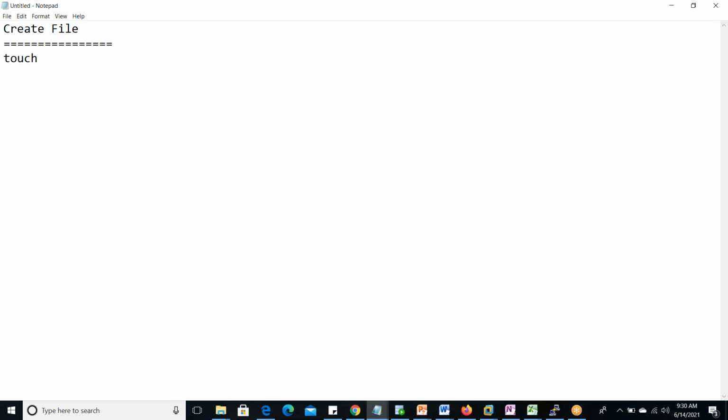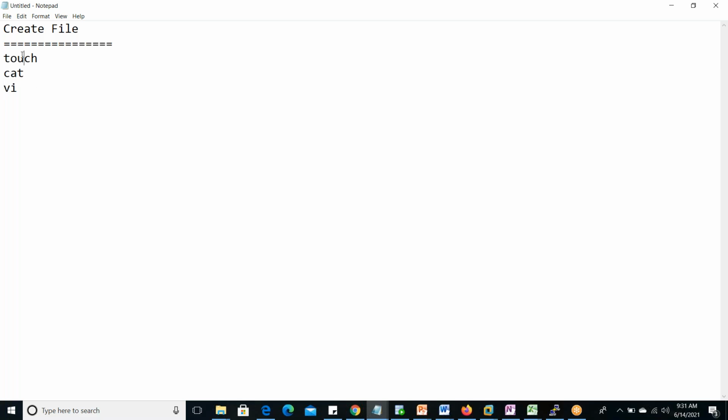For creating a file, one command is touch, another command is cat, another is vi, and some other indirect methods also we can use. So now we can concentrate on these two commands, touch and cat, and how we will create. vi is one editor, so in the vi topic, we'll discuss how to create and write the contents.